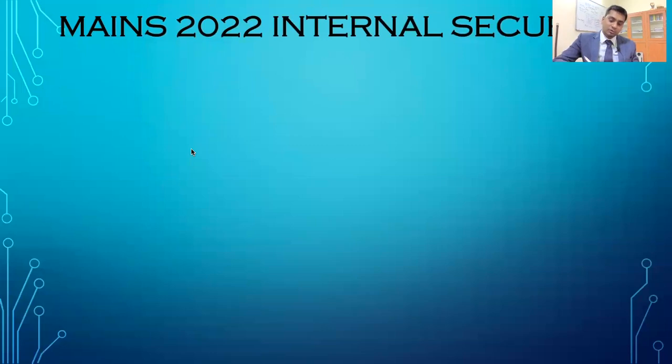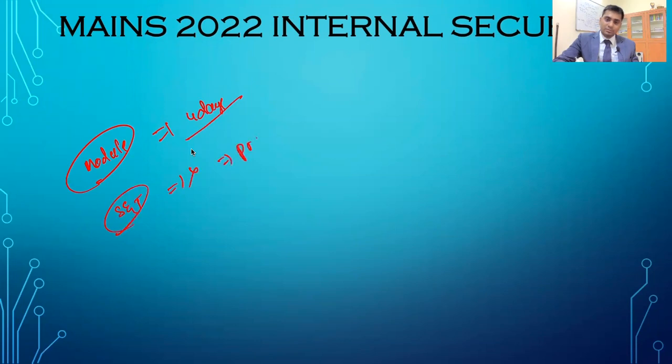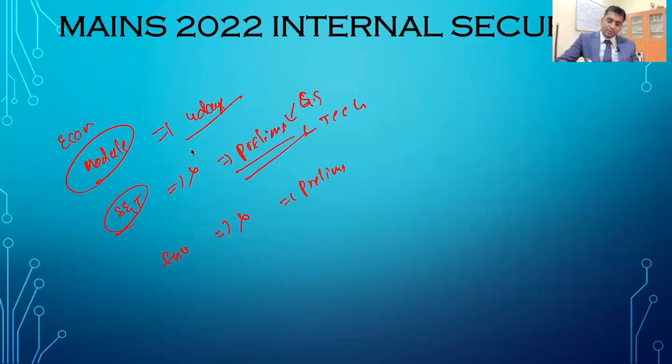So for internal security, go module-wise, and if you study it module-wise, it takes not more than 4 days to prepare this subject. For science and technology, no need to prepare at all. Focus on it after prelims, but when you are preparing for prelims, focus on the general science as well as the technological component. For environment and disaster management, no need for a separate module, go with the prelims module. For economy and internal security, go for modules. This is what I said, right? So internal security, you have to go as per the module.